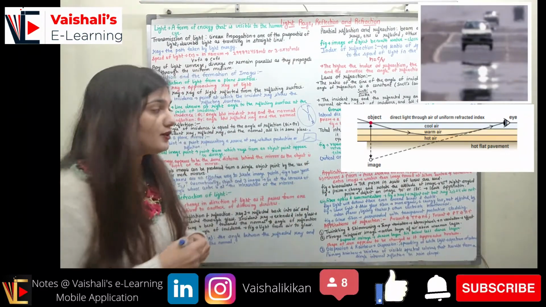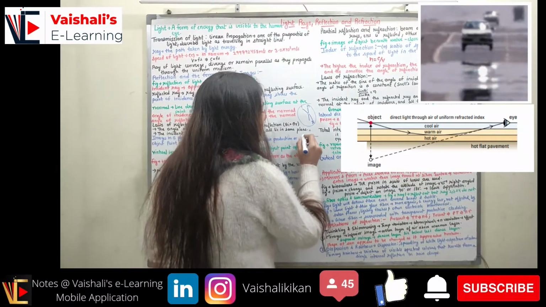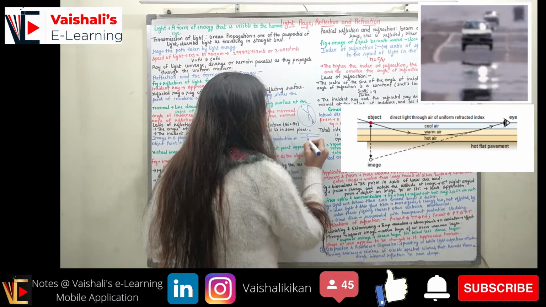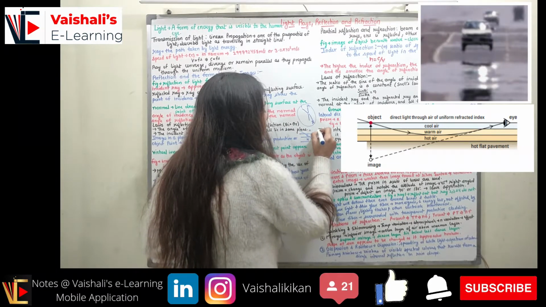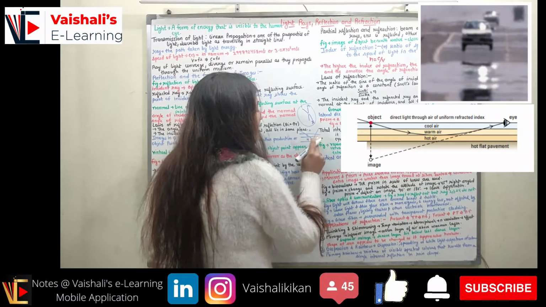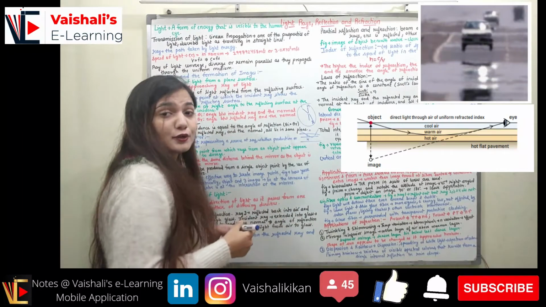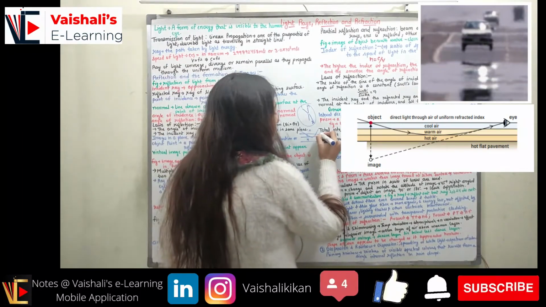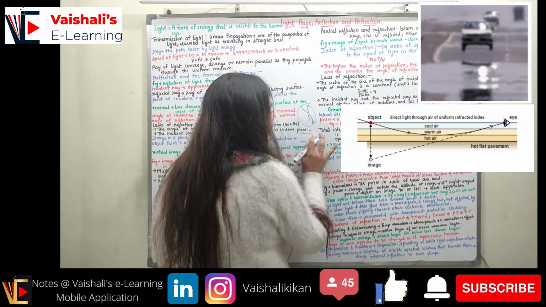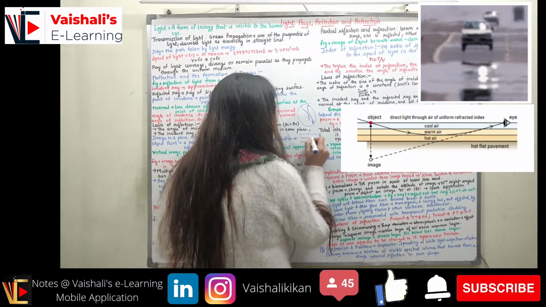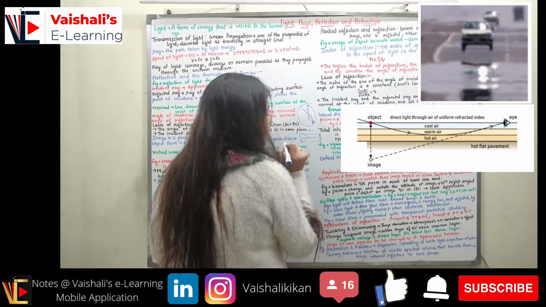So if there is light coming from the sky, this is the cooler layer, this is the hot layer. Light is coming from the sky and it will appear to be reflected back, so the sky is observed by the observer. Let's suppose the observer is present here, and this is the cooler layer, this is the hot layer. Light is coming from the sky.